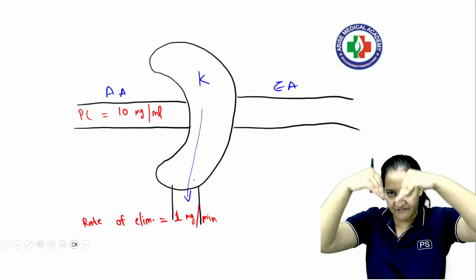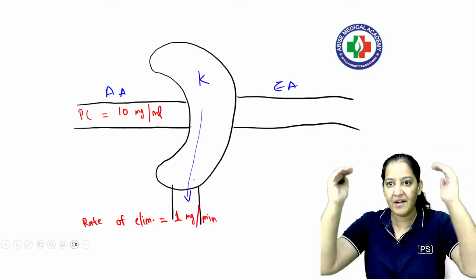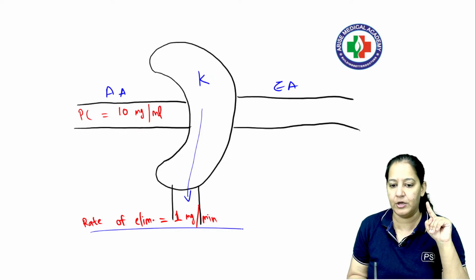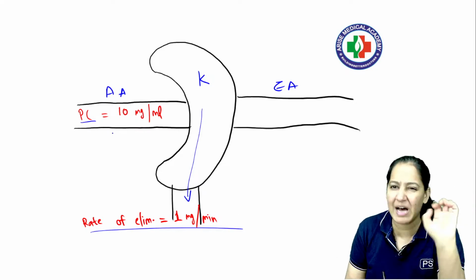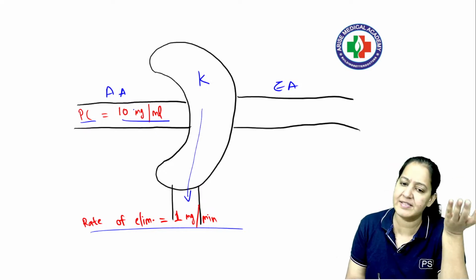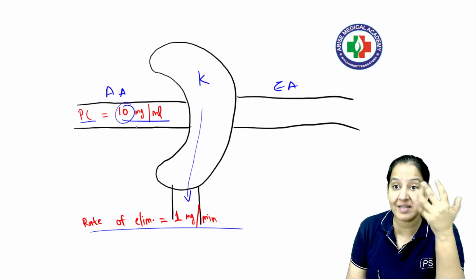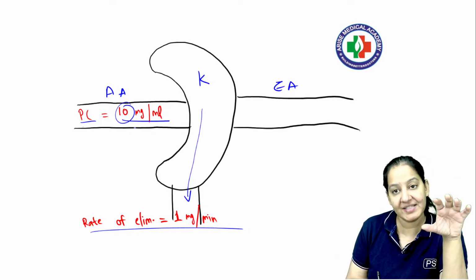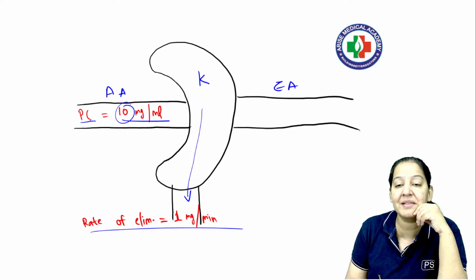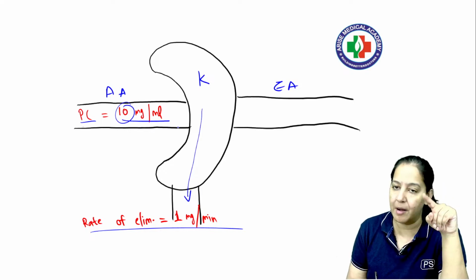Some substrate gets filtered. The glomerular filtration is there. The substrate gets filtered and goes out in the urine. So just suppose the plasma concentration of any drug, for example, is 10 milligram per ml. I'm making you understand. Plasma means blood. How much drug is there in the blood? 10 milligram per ml.